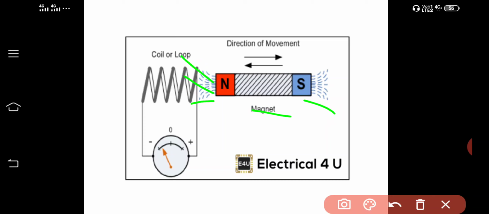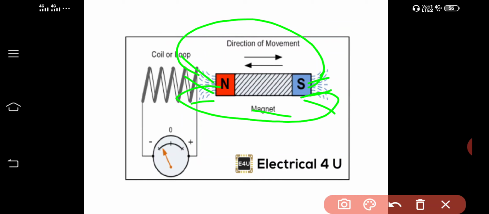These blue lines are the magnetic field, and the field moves in the direction north to south.